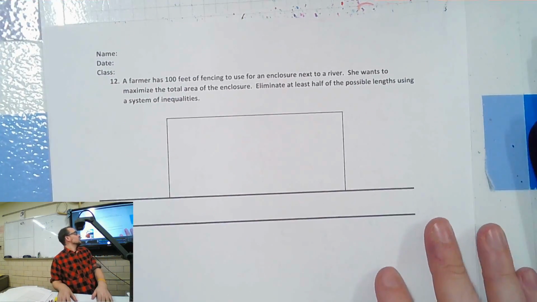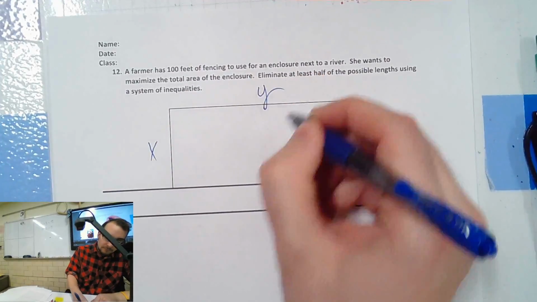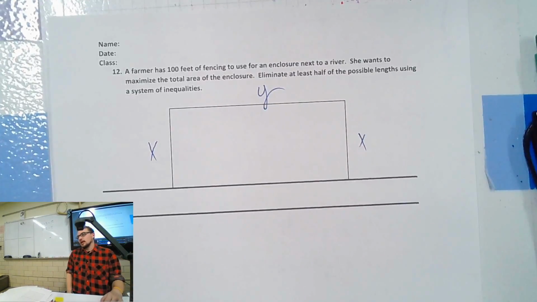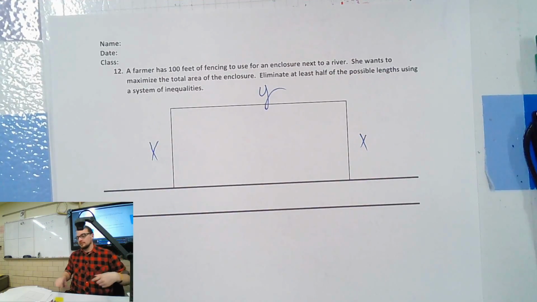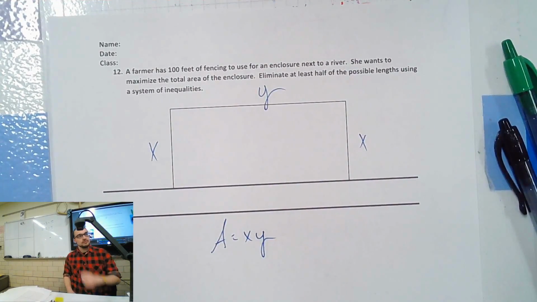Number 12. Same problem, except we got multiple sides, right? I can switch my X to my Y to make it more accurate. Y is vertical, but yeah, whatever, right? Same issue. Oh, we did this yesterday. Try it on your own. Yes, just like the last one. It's okay. Triangle pen. I did the triangle pen with you. The area of this one that we want to maximize is X, Y. I thought we did a rectangle yesterday. Yeah, we did.